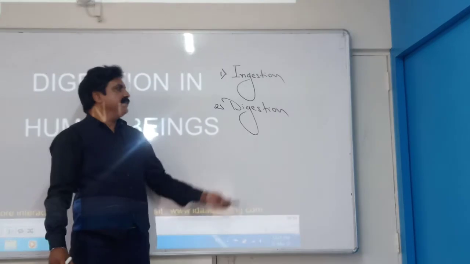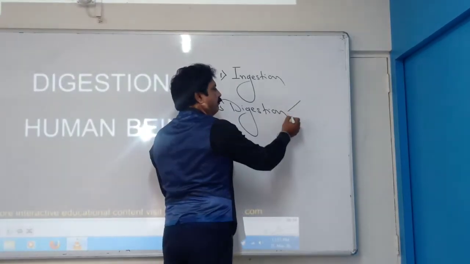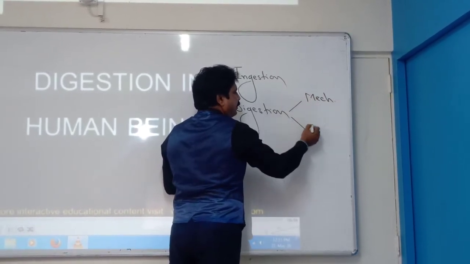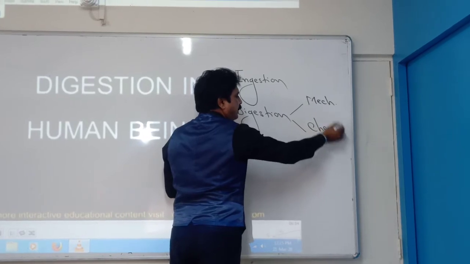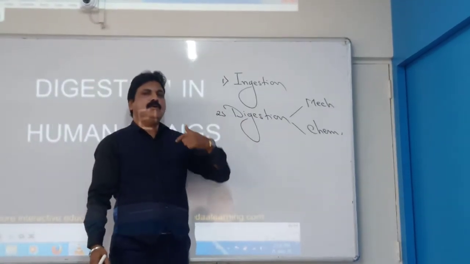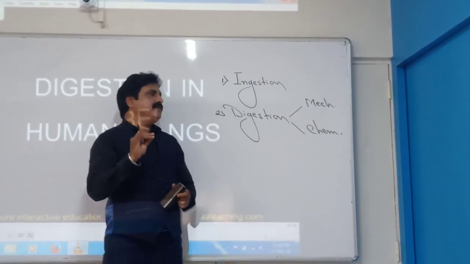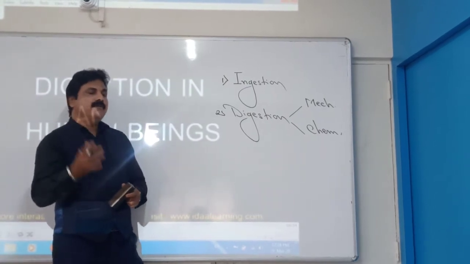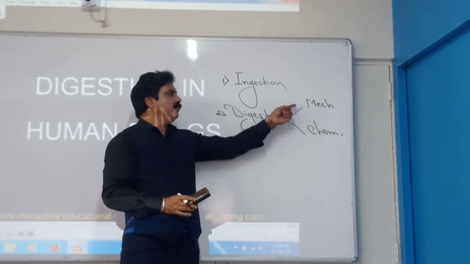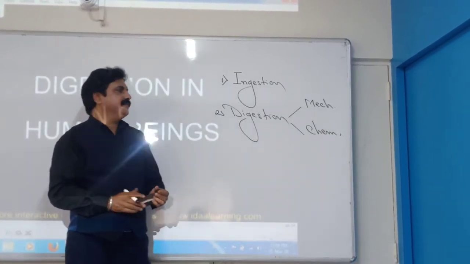What is meant by digestion? That definition I already told you. The digestion is of two types. One is called mechanical digestion, and the second type is known as chemical digestion. Once the food enters into our mouth cavity, we are doing the process of mastication. Mastication means the chewing of food into smaller pieces with the help of your teeth, which is nothing but your mechanical digestion.